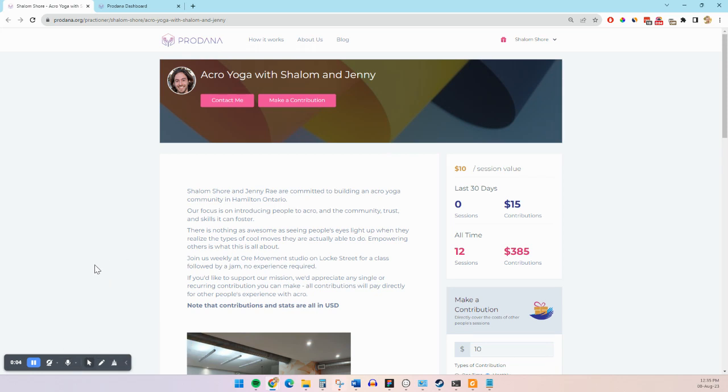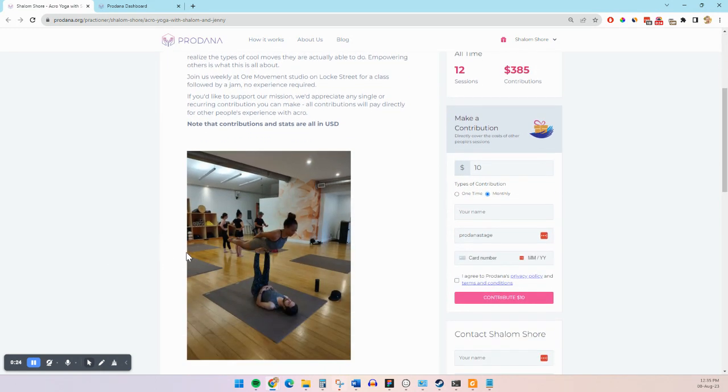Here's an example of the Prodana platform in action. I'm using a page that was created around acro yoga instruction as opposed to therapy, just because it's a little bit less personal. So it allows you to conceptualize it, but the same idea would apply across the board for different situations. So here's a page that I created as part of my acro yoga instruction.